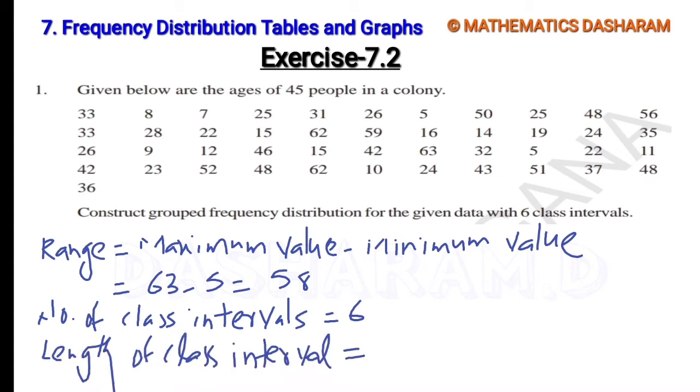It is equal to the range divided by the number of class intervals, 6. So its value is approximately 10, because 6 nines are 54 but it is 58, so it is approximately equal to 10. To construct any grouped frequency distribution, these three are important. First find out the range, next the number of class intervals, which is given in the question, next the length of a class interval, that is 10. Now let's start the construction of the grouped frequency distribution.